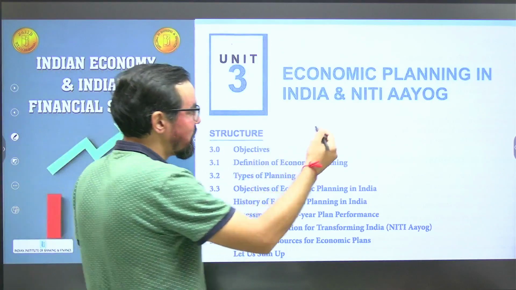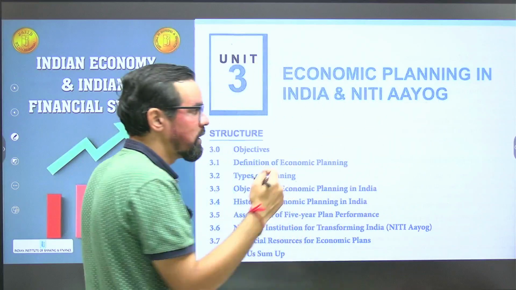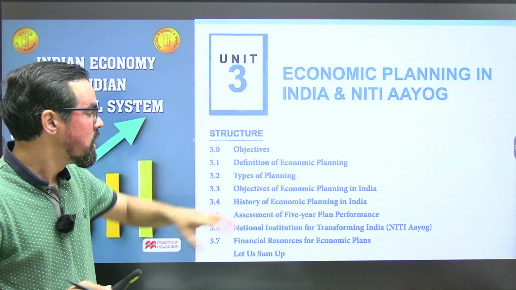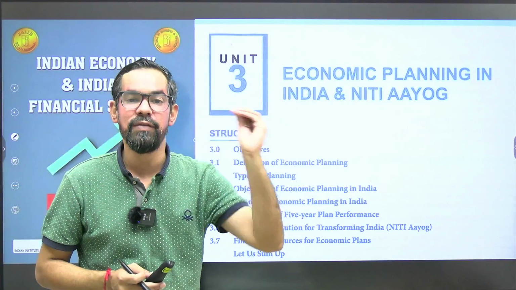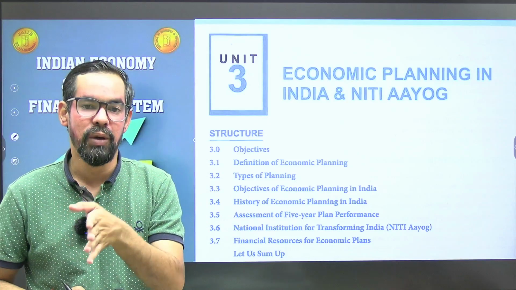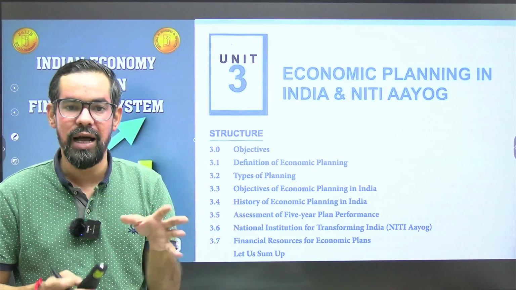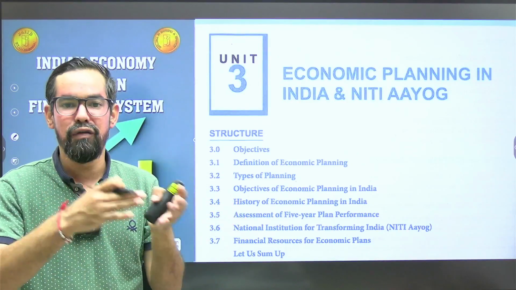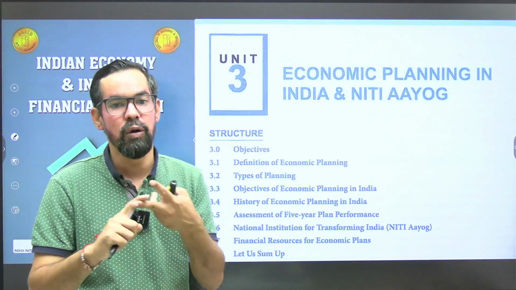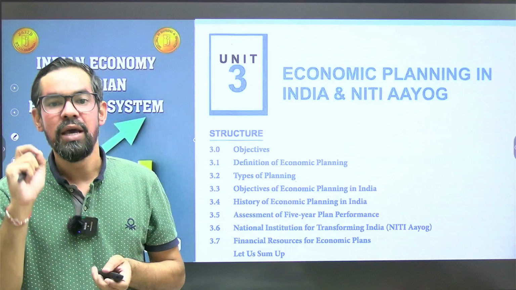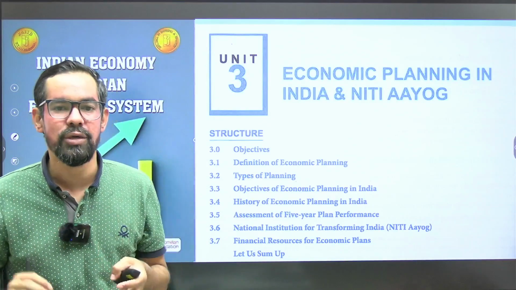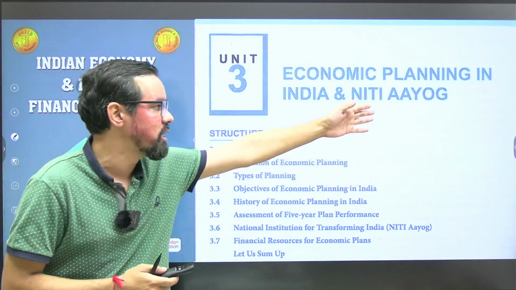So previously we had the Planning Commission, now it is converted into Niti Aayog from 1st January 2015. Previously we used to have the 5-year plans. The first 5-year plan was launched in 1951 and lasted till 1956. The last 5-year plan was the 12th 5-year plan, from 2012 to 2017. Basically the timing was till 2017, but it was closed in 2015. Then we came up with Niti Aayog.